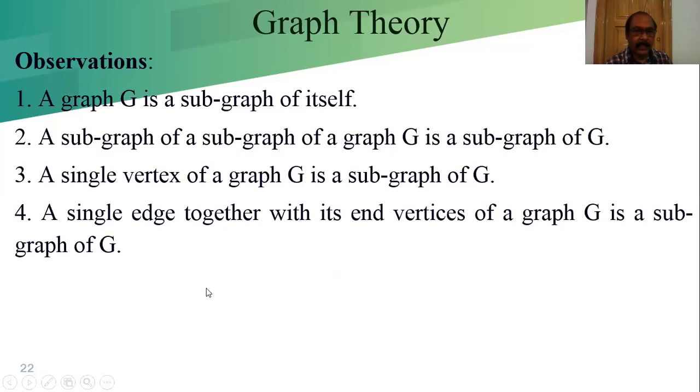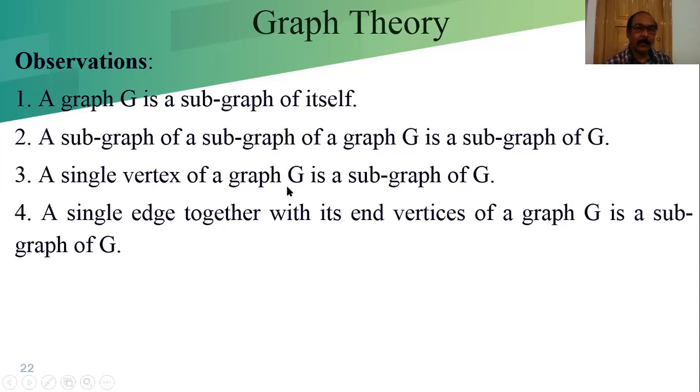Then we can say G double dash is a subgraph of G.